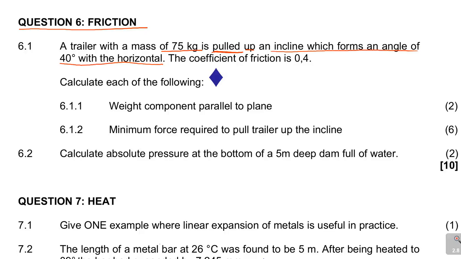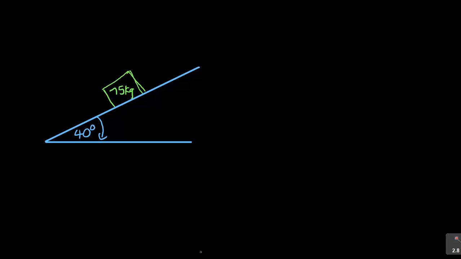They are saying it's pulled up an inclined plane. So I need to show the pulling up, meaning there is a force that is going upwards in this direction. See that? We have a force that is F. It can be FA for force applied, but you can just call it F.